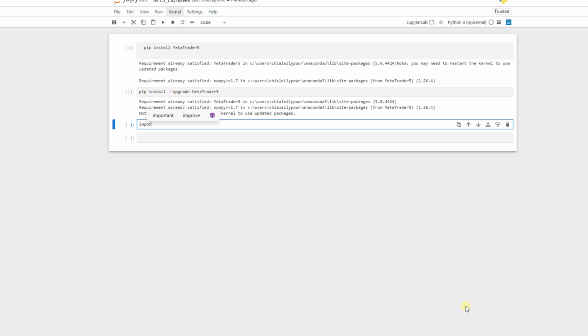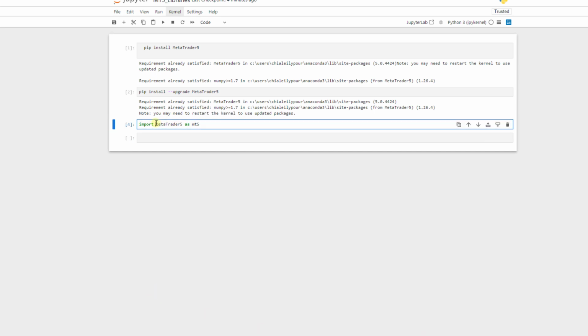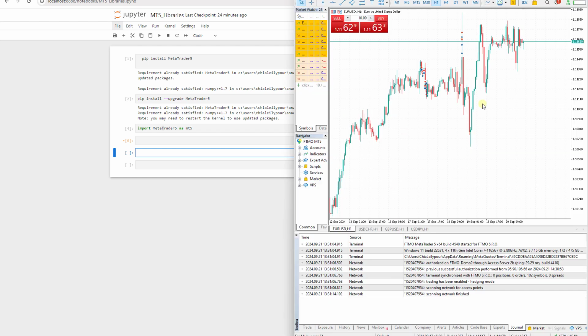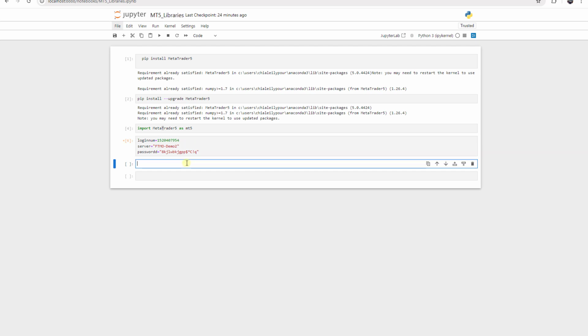Now we import our MetaTrader5 library as MT5. Press Shift and Enter. It is imported. Please notice that the M and T should be capital. And now we should define our login number, password, and server name in order to be able to connect to our MetaTrader, this one here. Normally when you try to log into your account, your MetaTrader provider gives you this number, password, and server name. I add them here, we run it, and then we have our password, server name, and login.